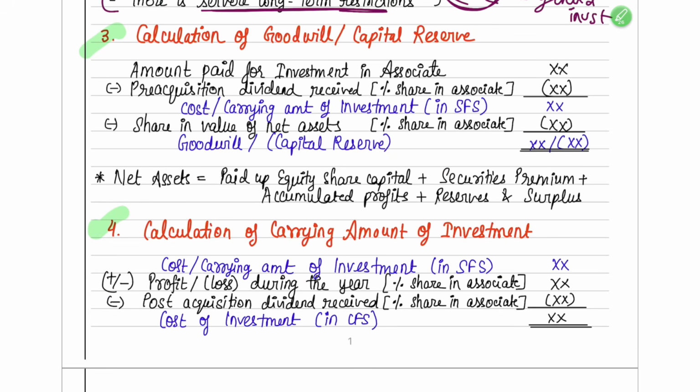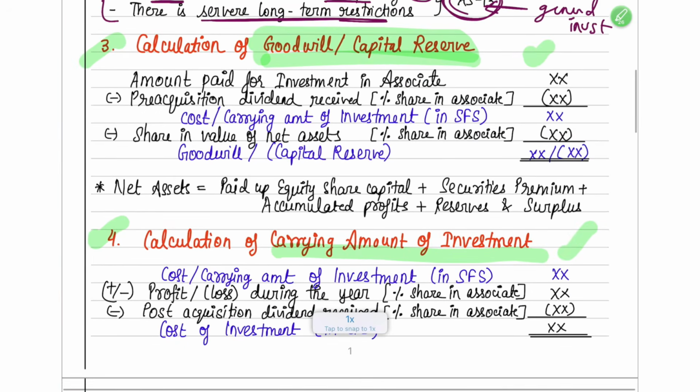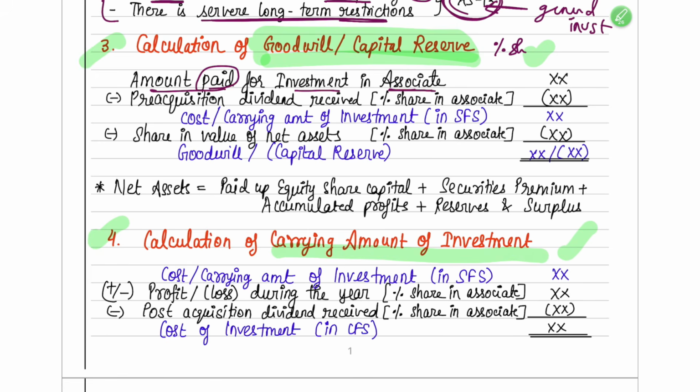Okay, so in the question they'll tell you to calculate goodwill or capital reserve, and they'll tell you to calculate the carrying amount of investment. If you follow these steps written below, you'll be able to find both of them. Let's first understand how you find out goodwill or capital reserve. First, you have to take the amount that you have paid to the associate as an investment to get that percentage share in the associate, 20% or 30%, however much share you have. How much did you pay to get that share?